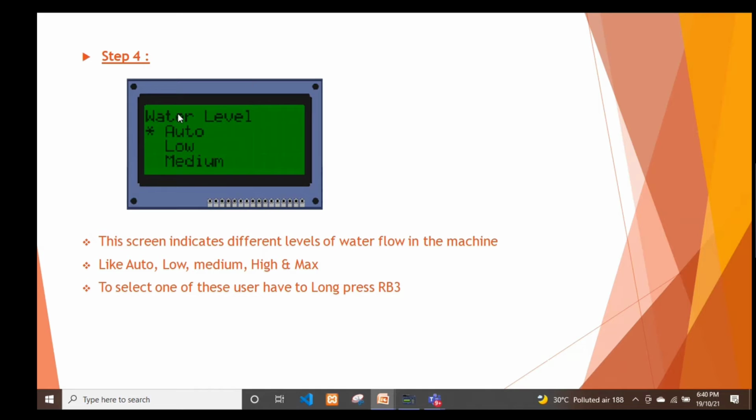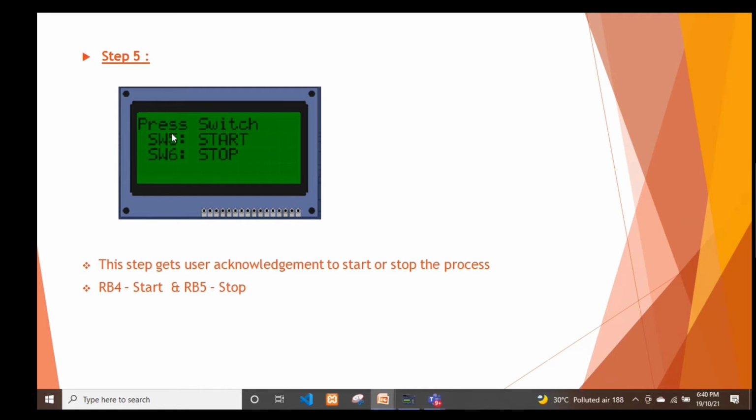Step 4, the user is asked to select the water level. In order to select the different water levels, the user has to single press RB3, that is key 4, and in order to select anything, the user has to long press RB3. After that, the user is asked to start or stop the machine. To start, press switch 5, and switch 6 to stop the machine.